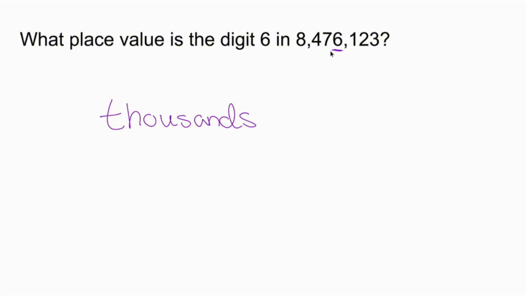7 is in the 10,000s place value. 4 is in the 100,000s place value. And 8 is in the millions place value. They wanted the 6. The 6 is in the thousands, so thousands is going to be our answer.